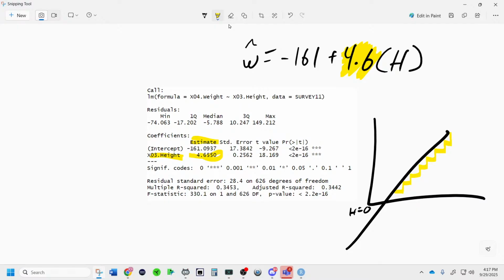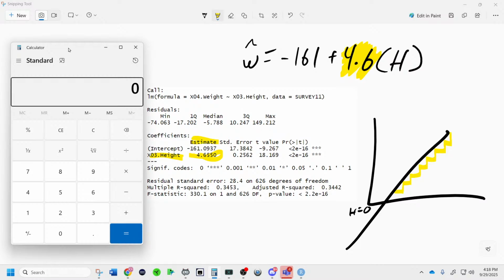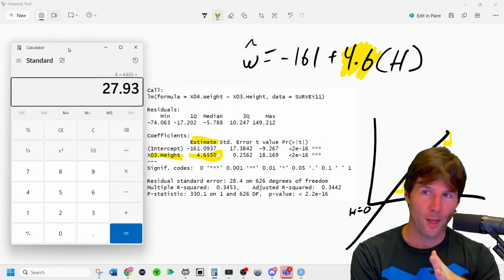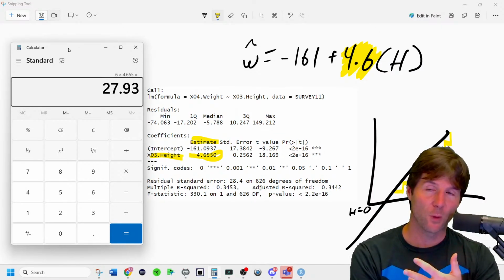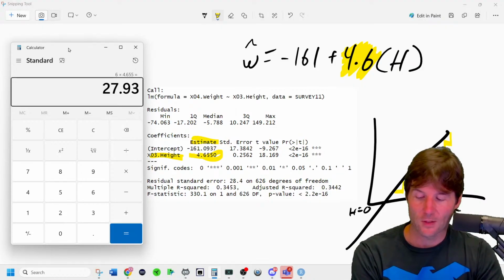Two people who differ in their height by 1 inch are expected to differ in their weight by 4.6 pounds. So you could say Brian and his wife differ in their height by 6 inches. If you did 6 times this right here, my wife is expected to have a different weight than me by 28 pounds or so, where my wife is expected to weigh less. Not that she will, she does, but she's expected to weigh less according to this model.